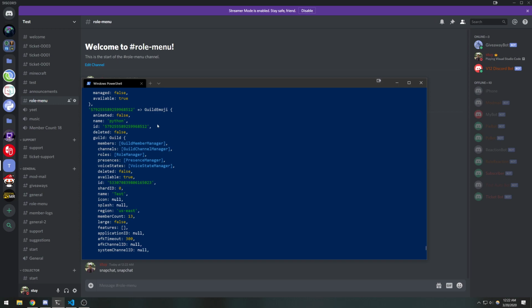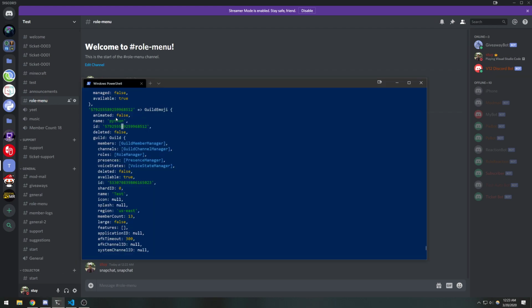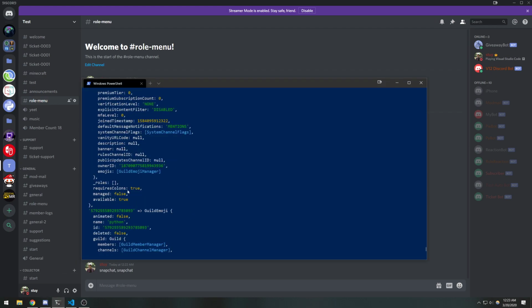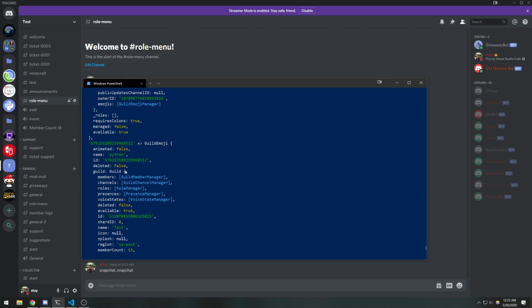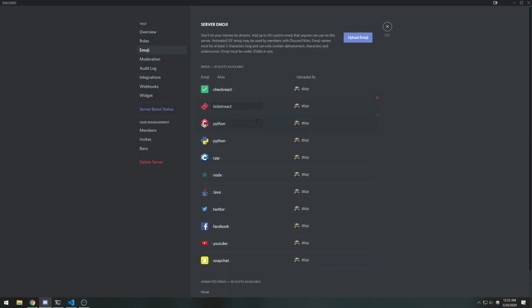So Discord itself, the API, doesn't actually mask the name; it's just a client-side thing. So if you have two emojis named Python, it's always going to return the first emoji, because it came first. I think you cannot rearrange your emojis, and I'm not sure how they're sorted, but they're definitely not in alphabetical order. So I would be very careful.